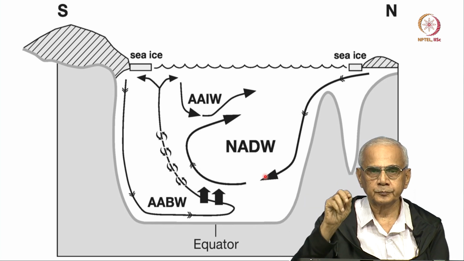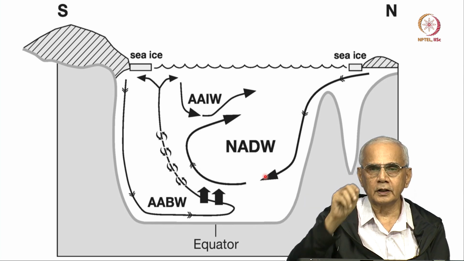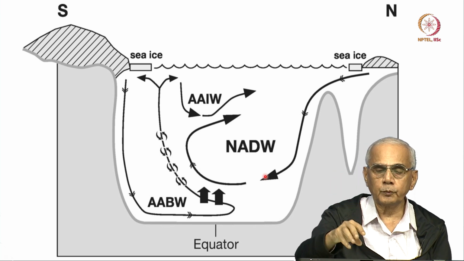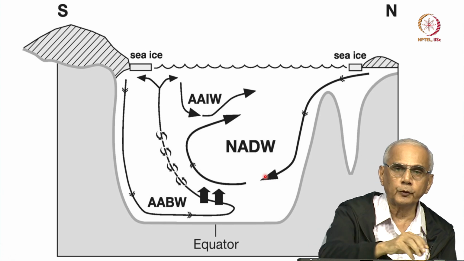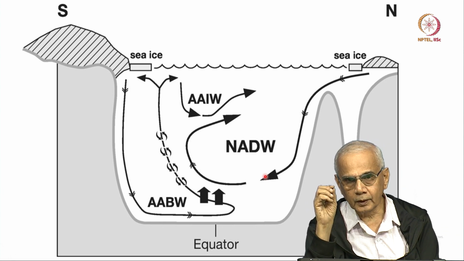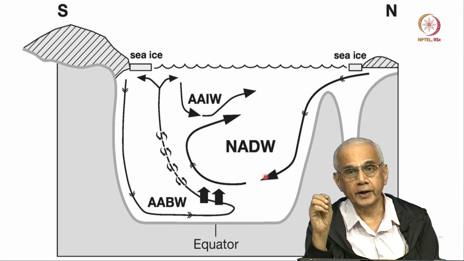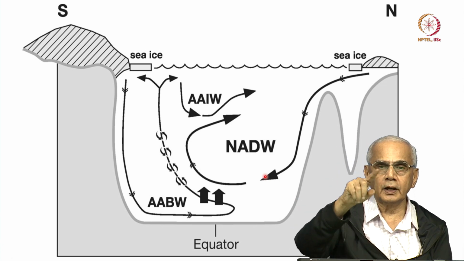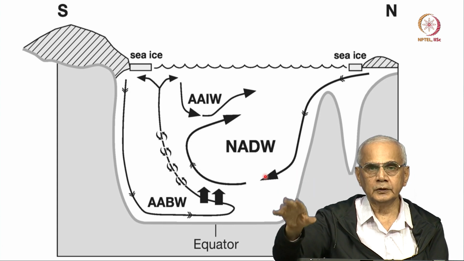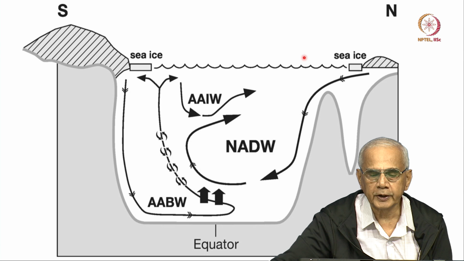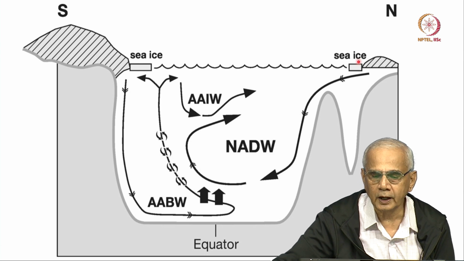There are only two parameters. Temperature and salinity tell you what is the characteristic of that water, and as that water goes down into the deep ocean, you can clearly identify where it came from, because its temperature and salinity are unchanging. It changed when you are on the surface because of evaporation and other factors like ice coming in.